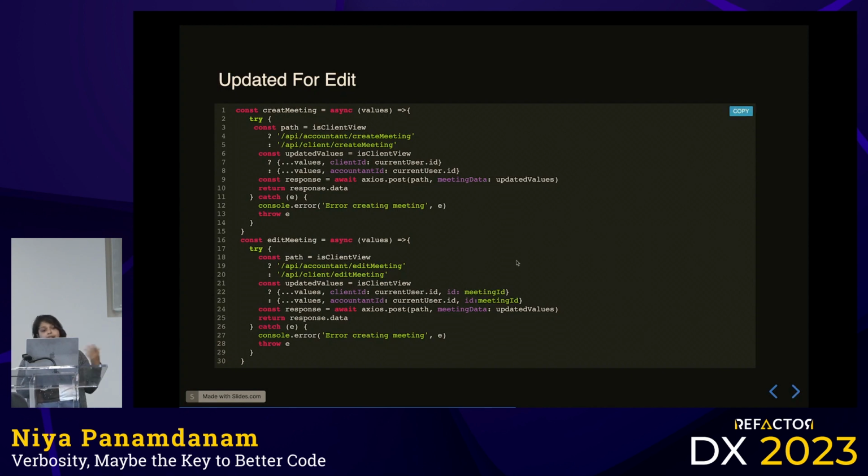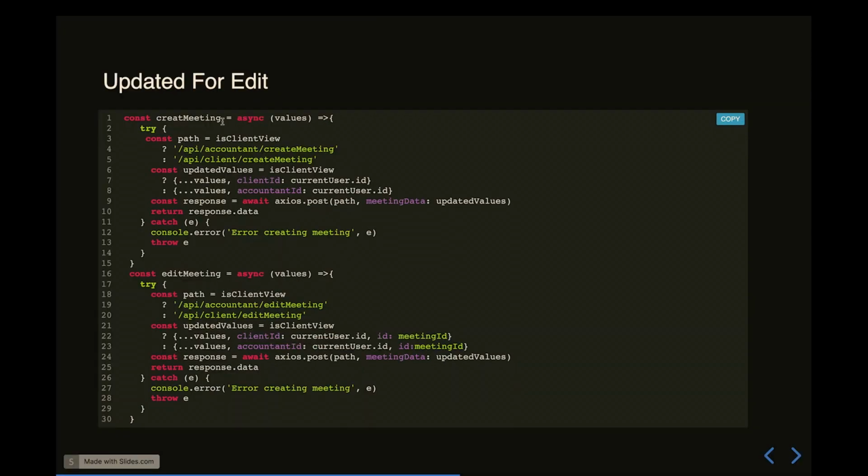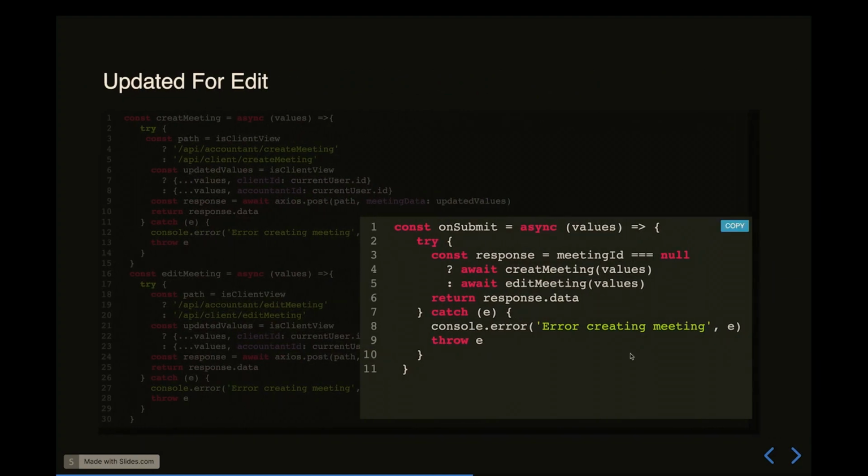So now we need to separate out the create and the edit meeting calls, the post calls. So we've got two different sets here, where if it's for the create, we're doing the same kind of concept, where if it's a client view versus the accountant view, we're doing the updated values based on that, and doing the post call for the edit based on what the path is. Same concept here. And here, for the edit side, you can see we're also passing in an ID, like a meeting ID, at which point, from the component, the meeting ID is being passed in as part of the initial values, right? So the actual submit function looks something like this.